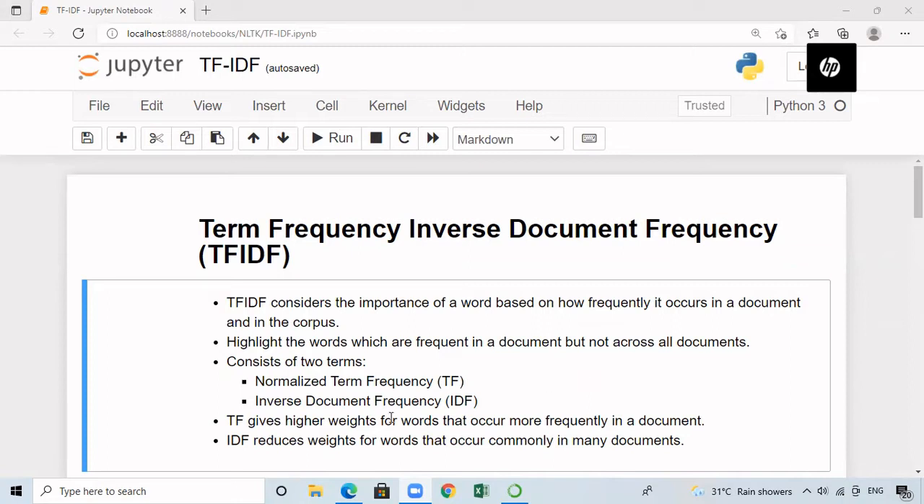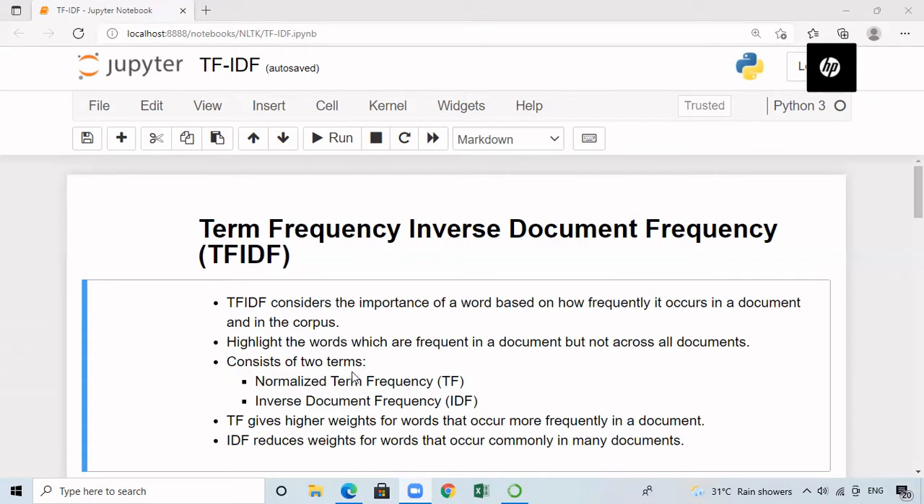And in case of TF-IDF, this is going to consider the importance of a word based upon how frequently it occurs in a document as well as how frequently it occurs in a text corpus. This highlights the words which are frequent in a document but not across all the documents. The meaning is, if a word is frequently occurring in all the documents, that will be given only less importance, whereas in case of bag of words, that is given higher importance. And since the word is appearing in all the documents, that is not going to be a valid feature. Because of that only, this introduces the inverse document frequency.